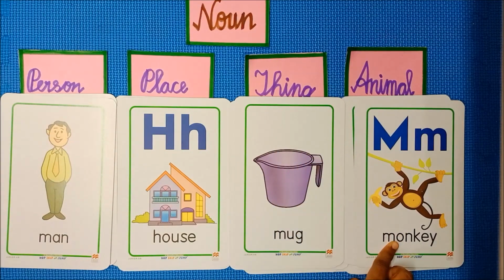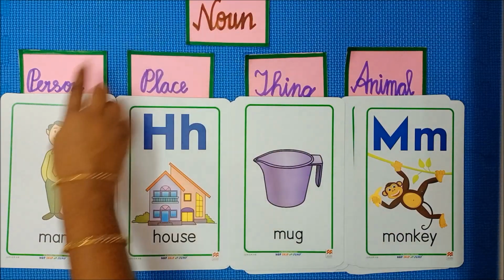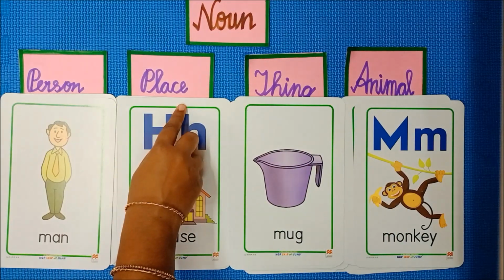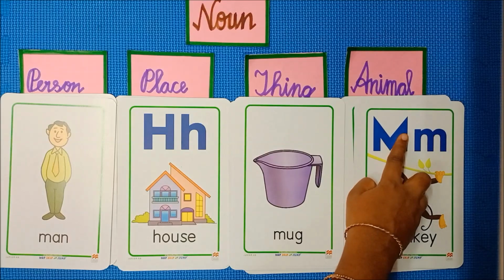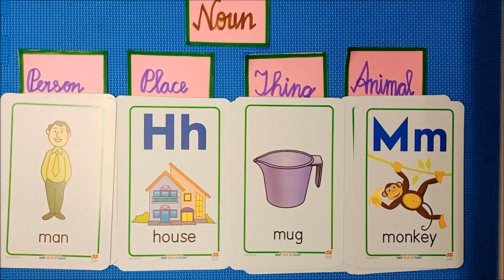Here what animal is it? Yes, monkey. So noun is the name of a person, place, thing or an animal. Have you all understood, children?